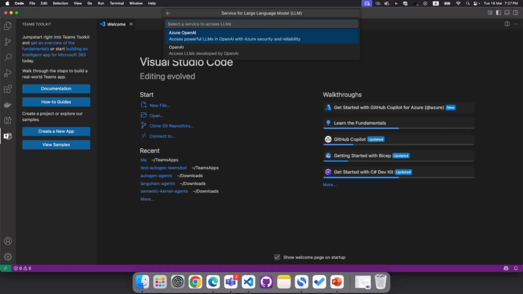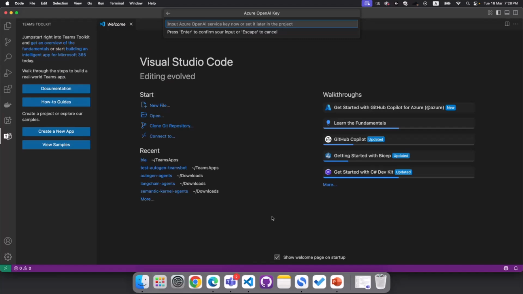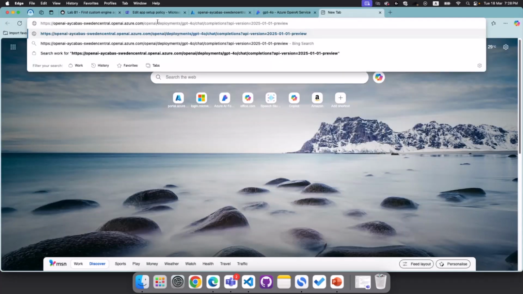So I will select Azure OpenAI. And the next step for me is taking my key from here and pasting it here.